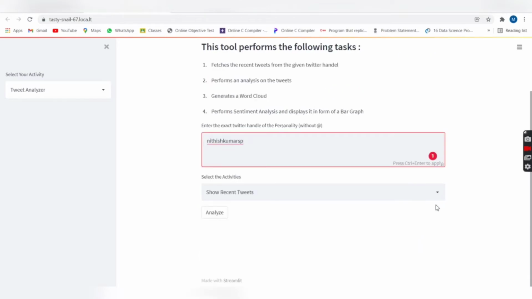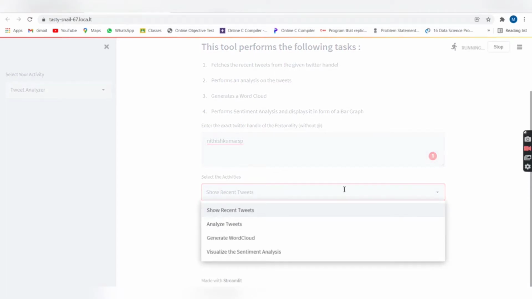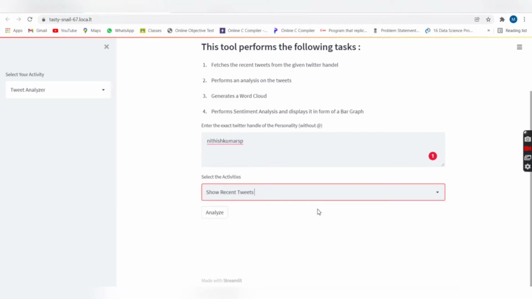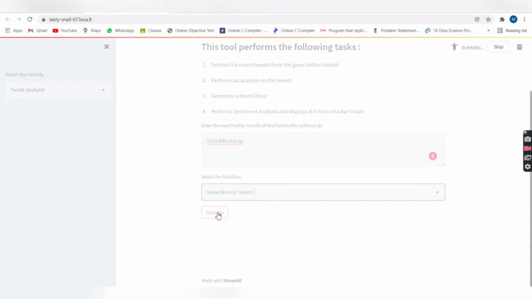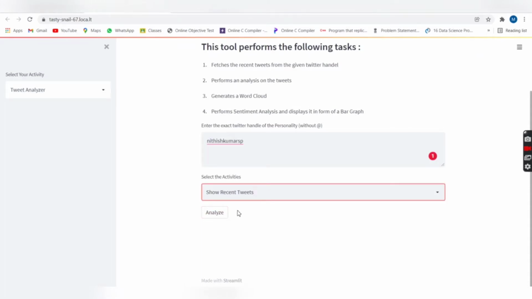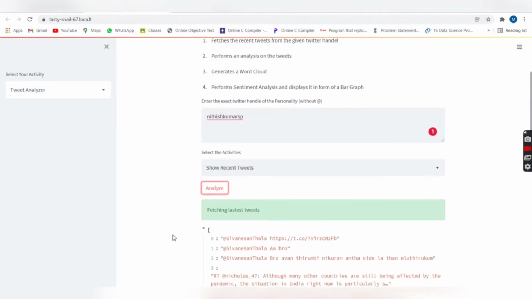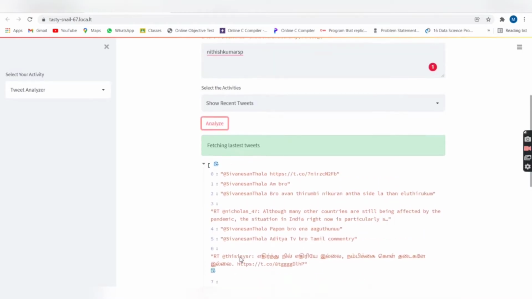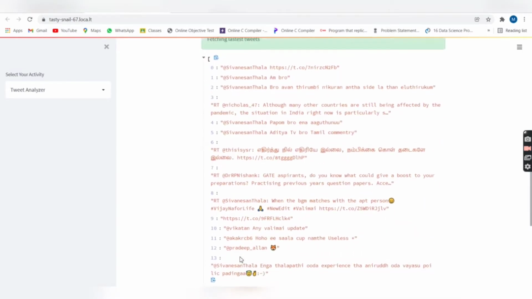So there are some number of activities you can do. First thing, you can either see the recent tweets or analyze the tweets or generate a word cloud, and you can also visually see the sentiment analysis. So let me just see the recent tweets of my friend. So I select it and click analyze. So here are the tweets under my friend's Twitter handle. So all the tweets are displayed here.